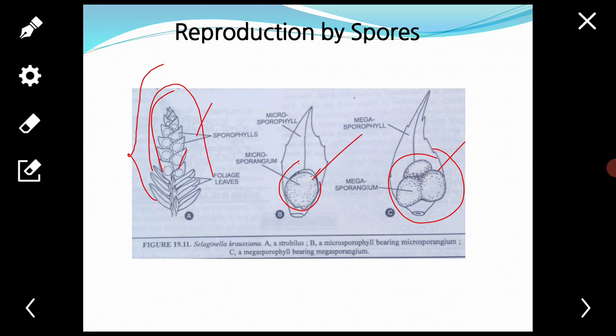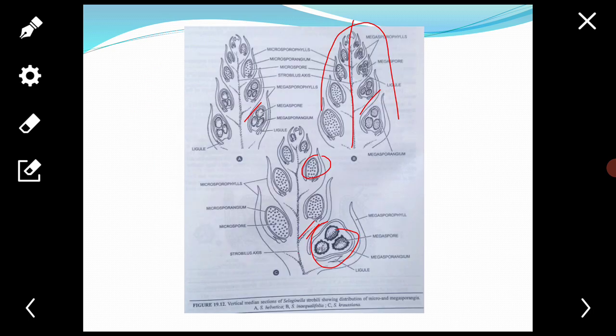For example, in most of the species, listen here, the megasporophylls are located in the basal portion. See this, students, in the basal portion, and the microsporangia in the upper portion.